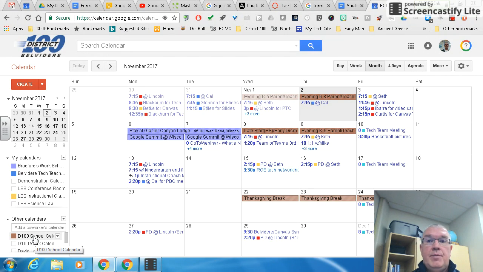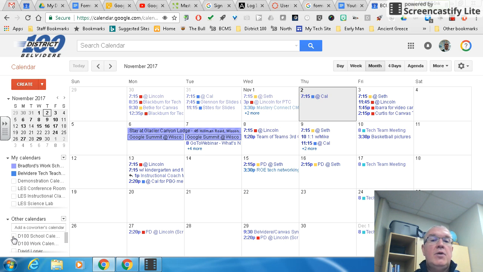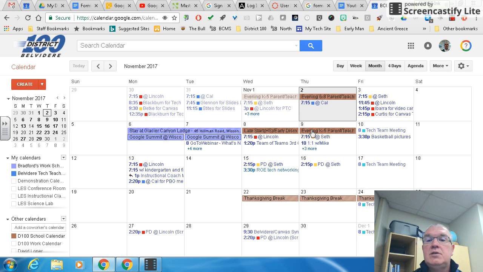Another little trick I want to show you about the calendars here, before we start learning how to put events on and take them off, is that sometimes when we start getting a lot of calendars, we may not want to see all the events from those calendars because it makes our calendar very cluttered. So I have the right to decide what I see. Very simply, if I go to the calendar I want, I'm going to use the D100 school calendar, there's a little colored box next to it. I'm going to click on that box. And notice when I clicked on it, all those brown events disappeared. Now if I want to add the events back on, I click on the box again, and you can see that those events have now shown back up on my calendar.